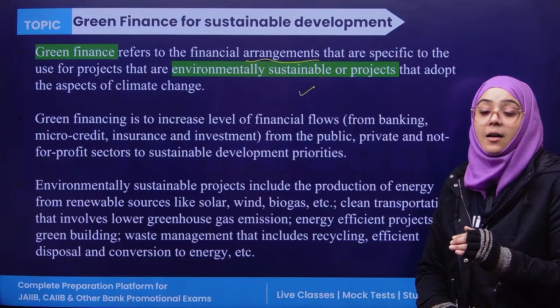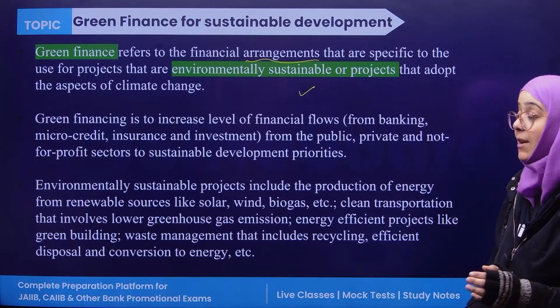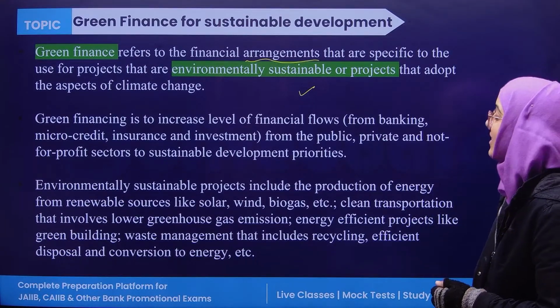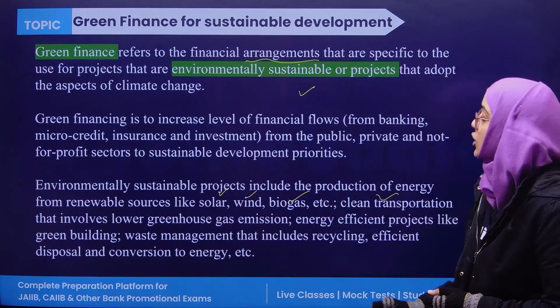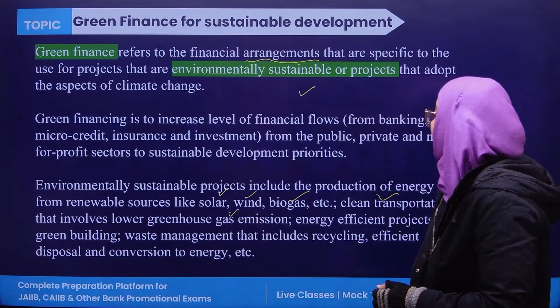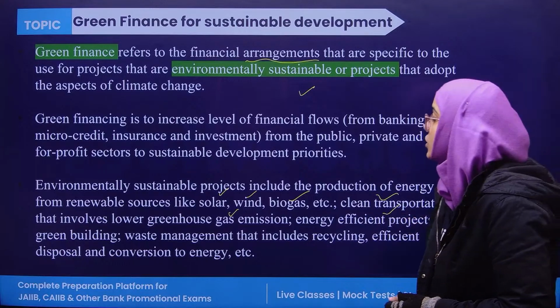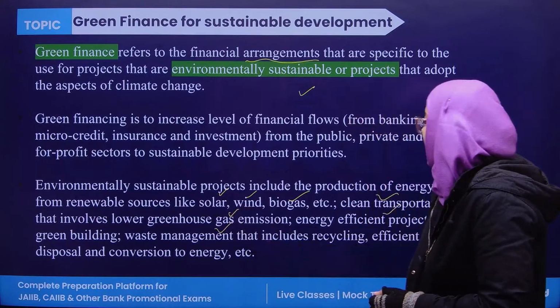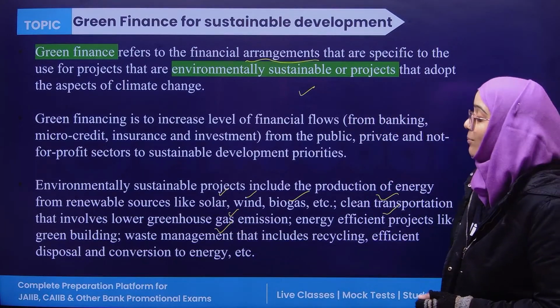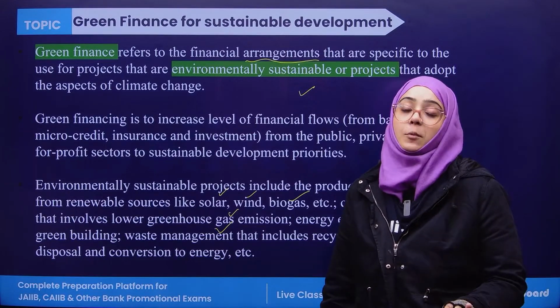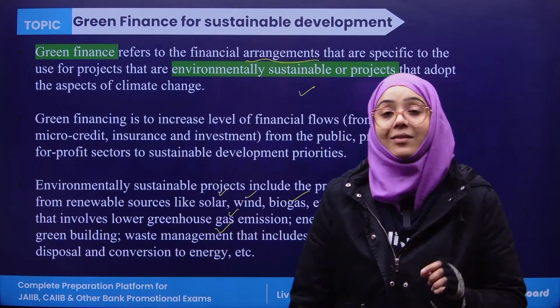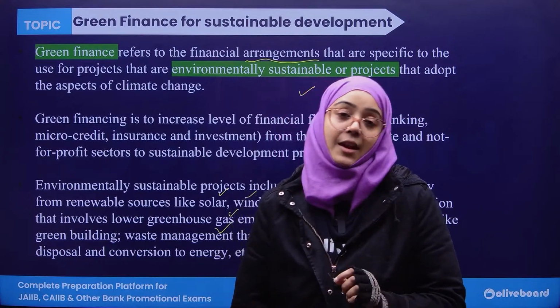Now, what are sustainable development projects? Like if you are spending on solar, wind, biogas, clean transportation, lower greenhouse gas emission, energy efficient projects, green building, waste management, recycling, efficient disposal, conversion to energy. These are some of the projects which are considered environmentally sustainable projects.